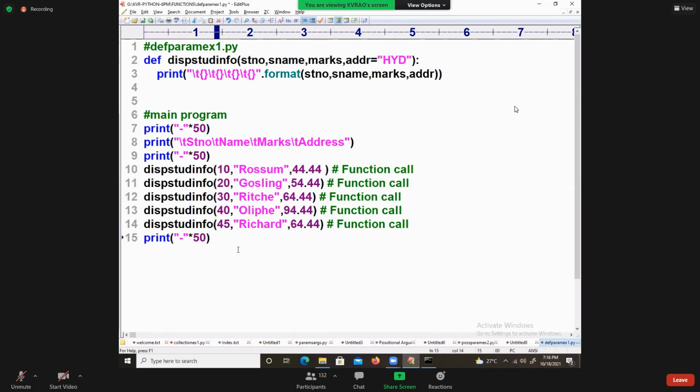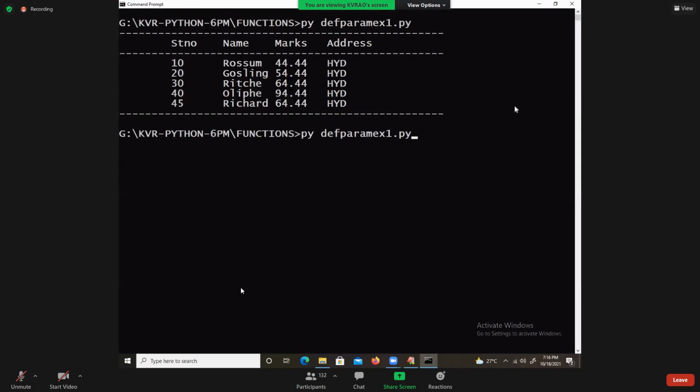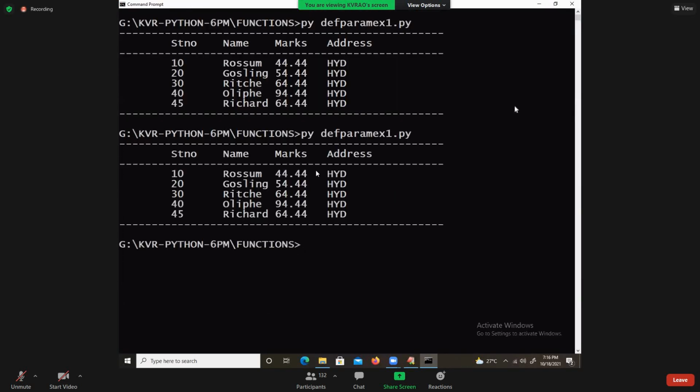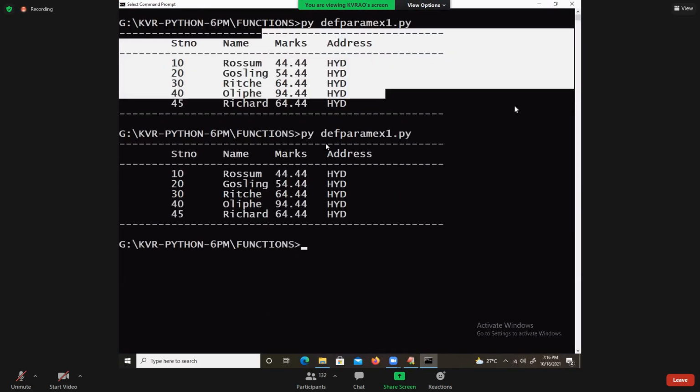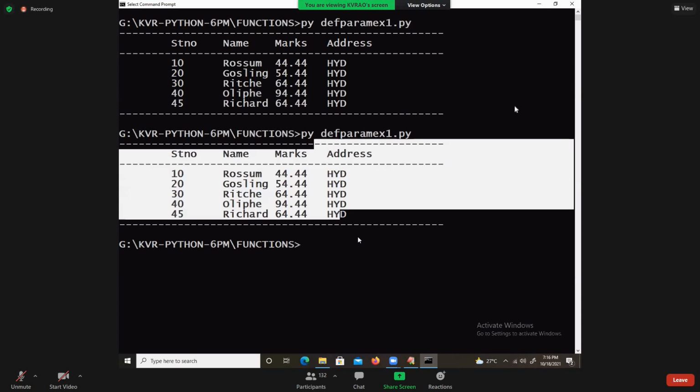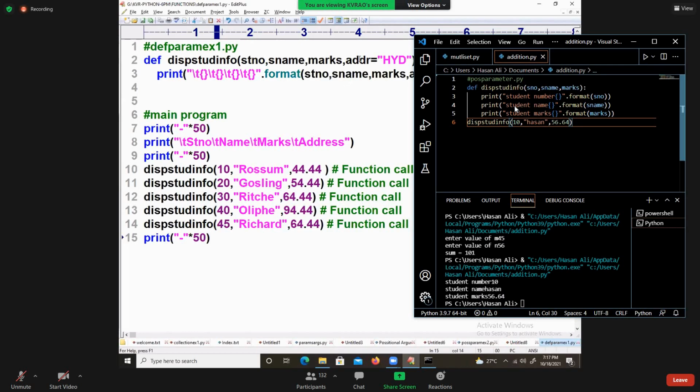Execute this program. See the beautiful result. Same result. The difference between this program and this program: the output is same, but the internal performance of this program is more important.